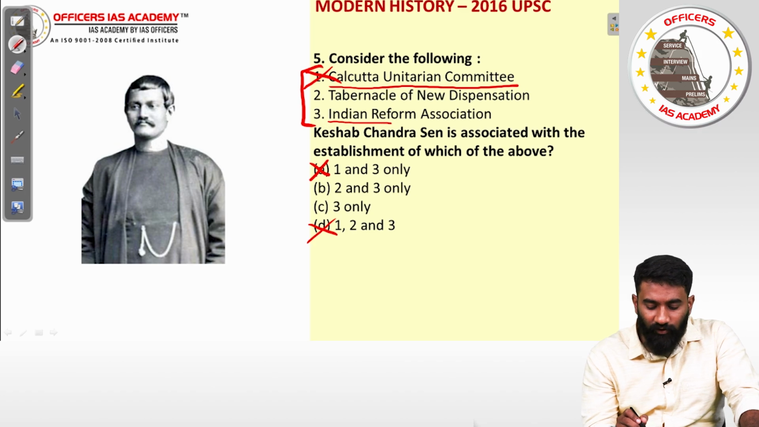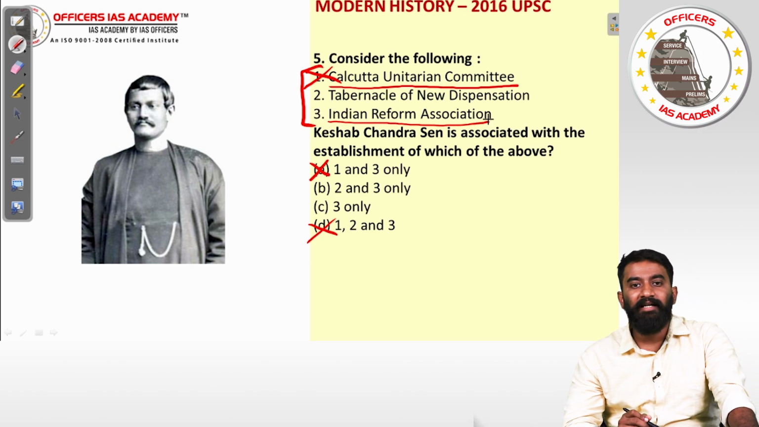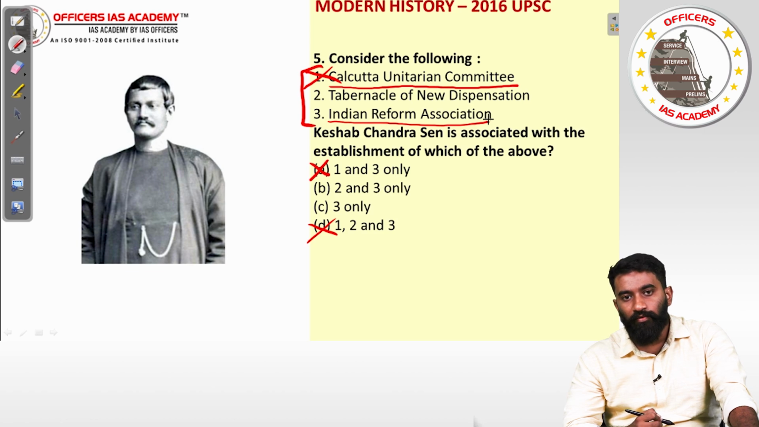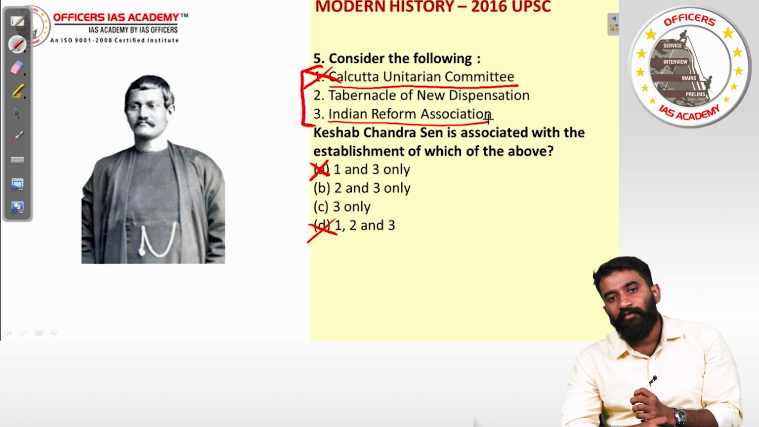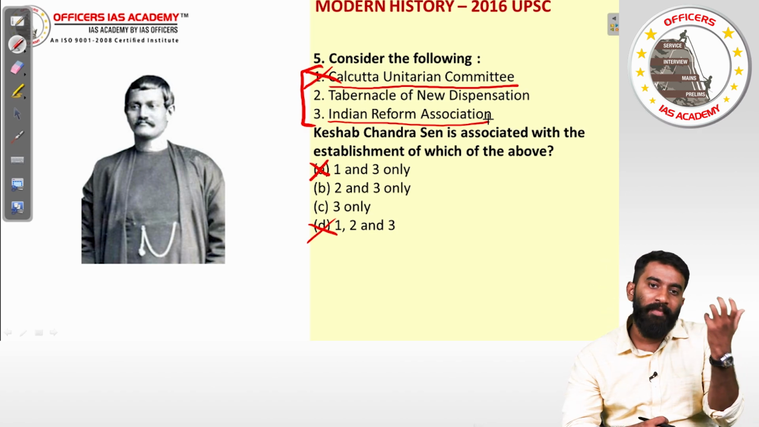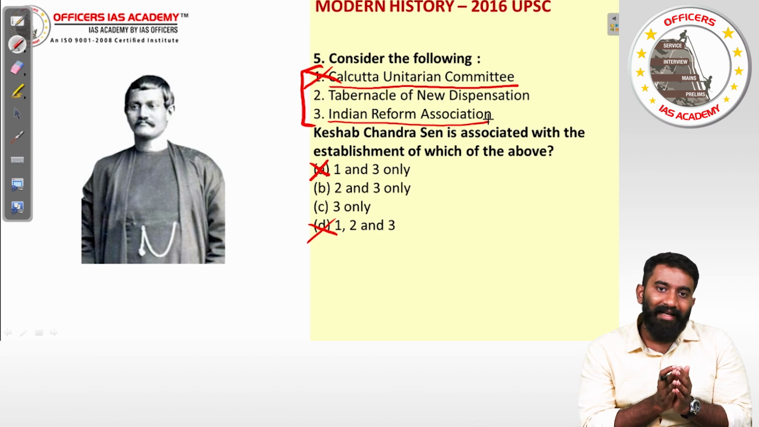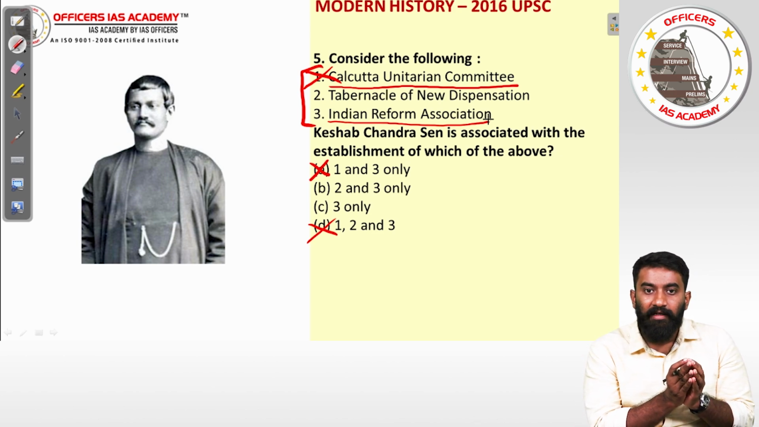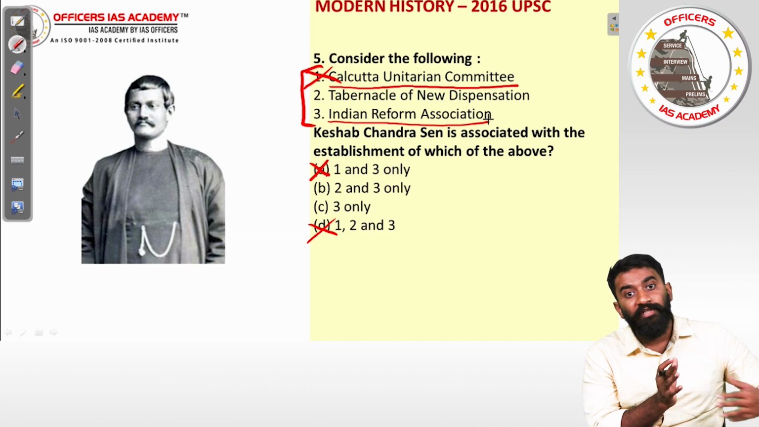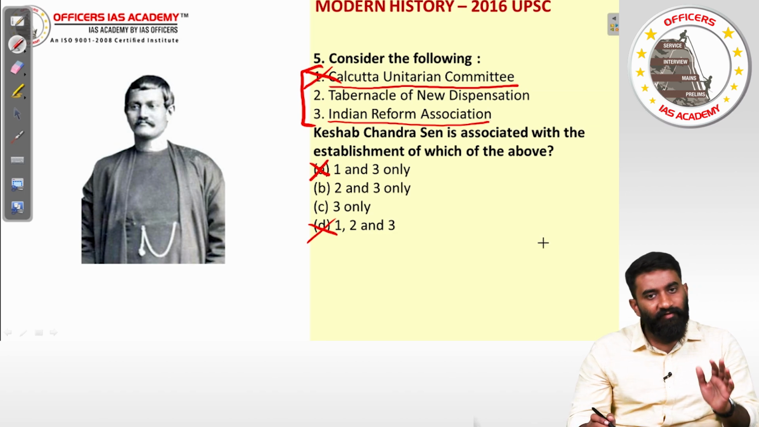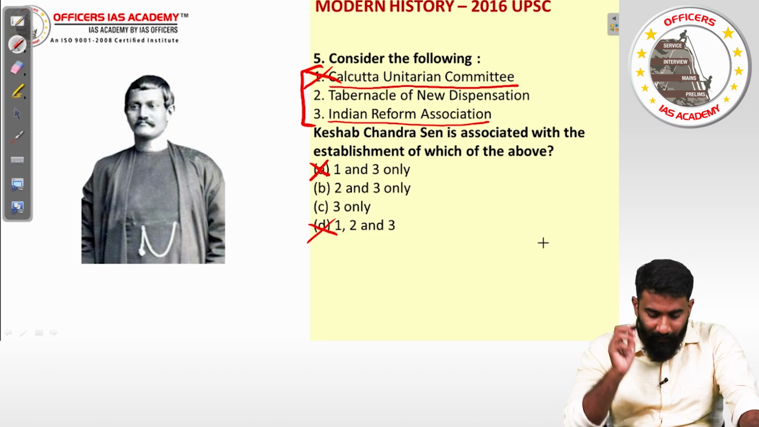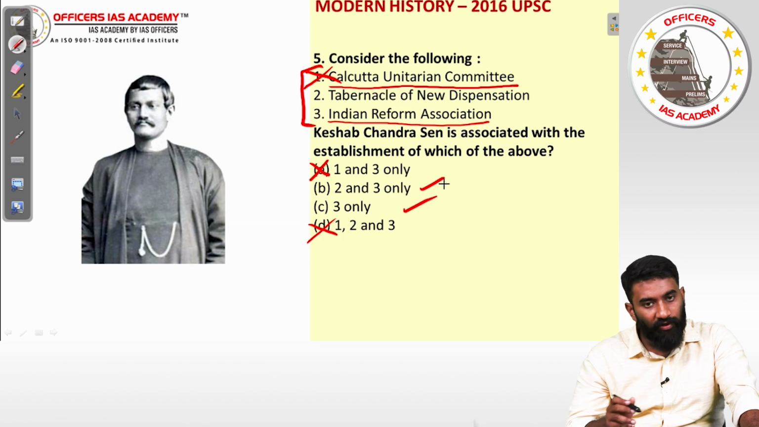The Indian Reform Association, that was started by K. Chandra Sen. Indian Reform Association was started by K. Chandra Sen, and he wanted to make this Indian Reform Association as one of the secular wing of Brahma Samaj. He wanted to have a secular part of Brahma Samaj where he would even invite people outside of Brahma Samaj to come and be a part of this. So that is this Indian Reform Association, which was established by K. Chandra Sen. So 3 should be there in the answer. So B and C, both of them have 3.